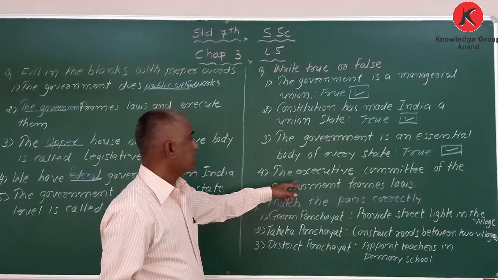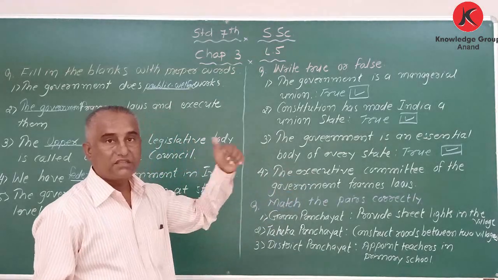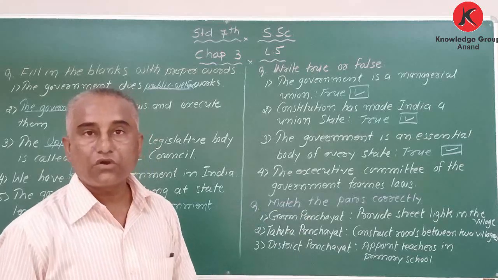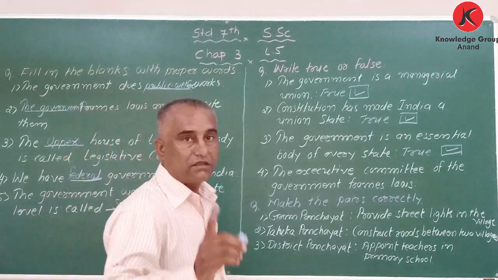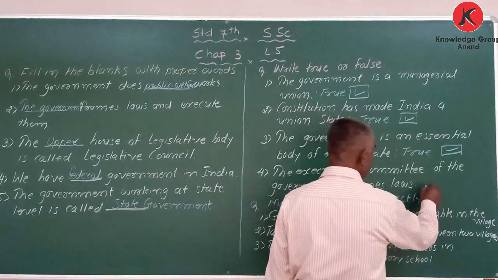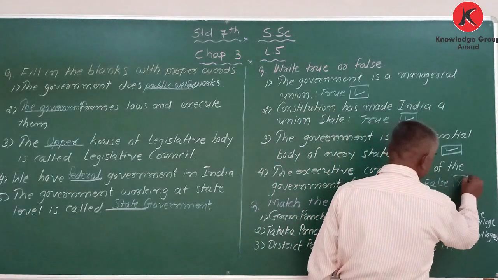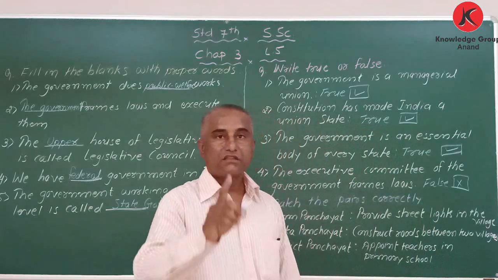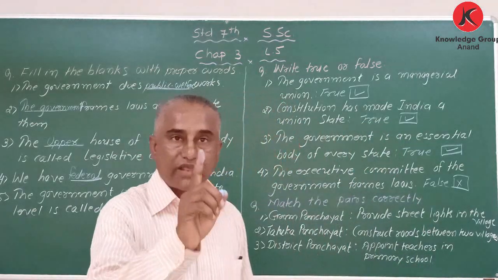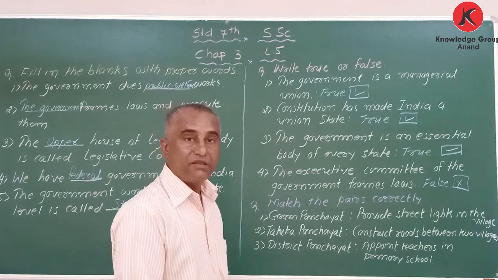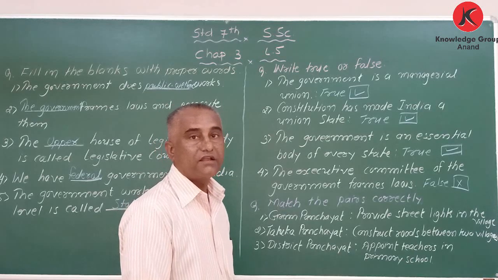Now next one, the executive committee of the government frames the law. False, that is wrong. My dear student, the legislature frames the law, and the executive implements them.